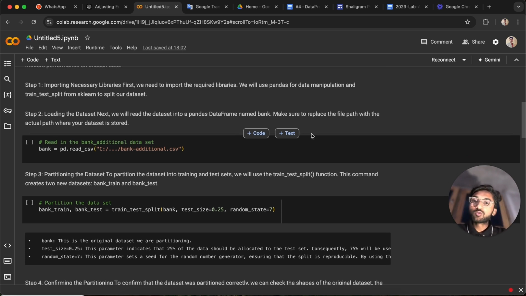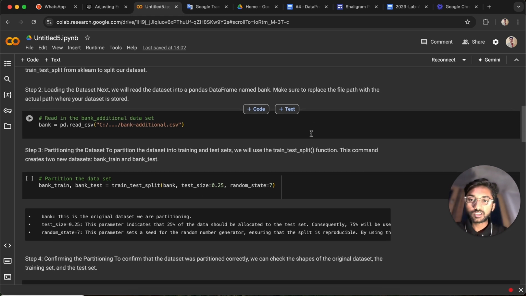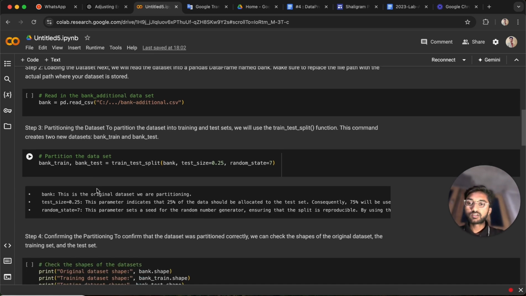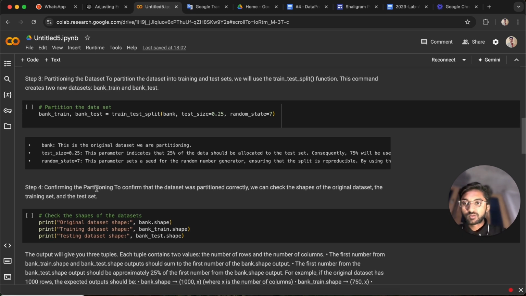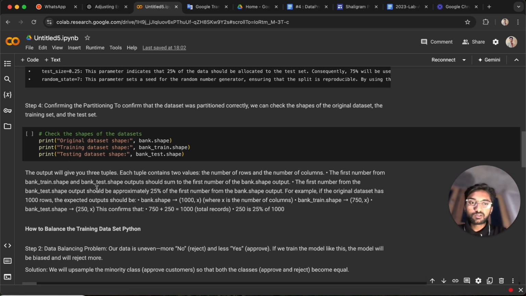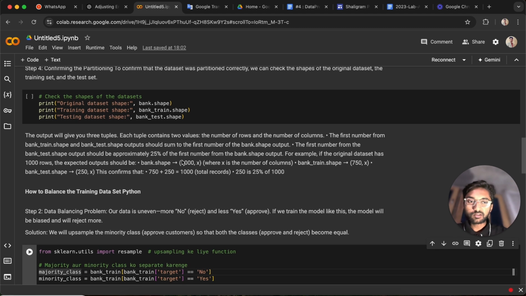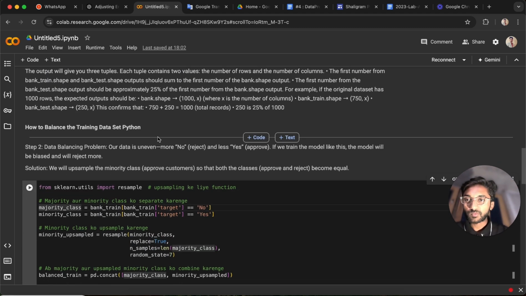Firstly we load the data, and by using this split method we split the data into two parts: bank train is for training, and bank test is for testing. If we want to confirm the splitting, we can simply print the data, so that will check our data is split.